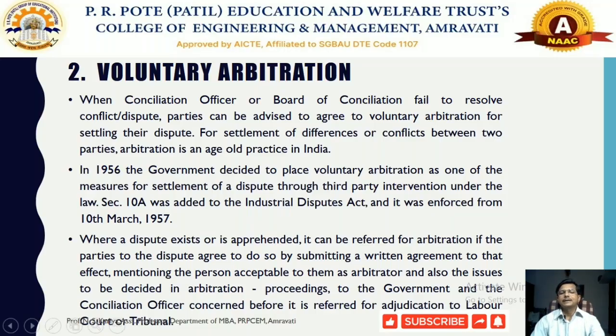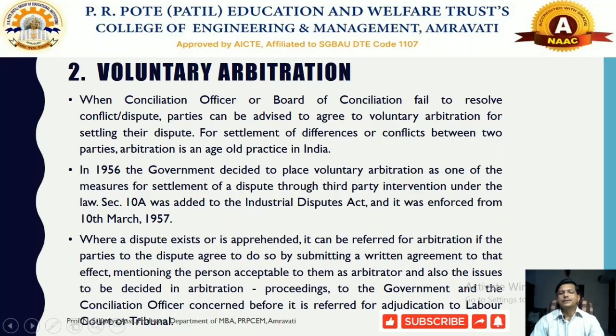So in 1956 the government decided to place voluntary arbitration as one of the measures for the settlement of industrial disputes through third party intervention under the law. The Government of India decided there should be an appropriate mechanism so that the parties connected with the industrial dispute voluntarily get involved in the process to resolve the dispute. So Section 10A was added to the Industrial Disputes Act, and it was enforced from March 10th, 1957.